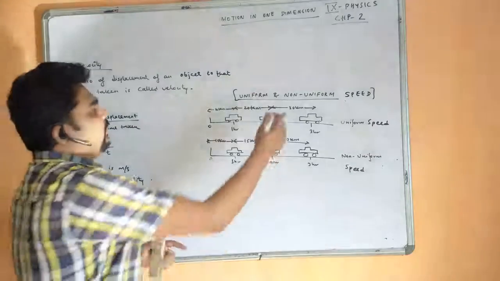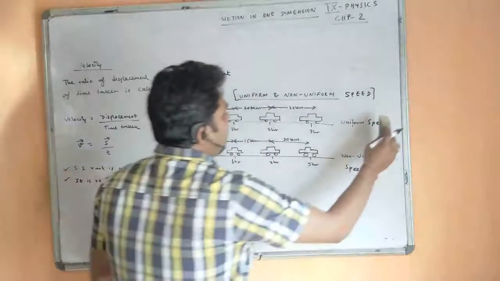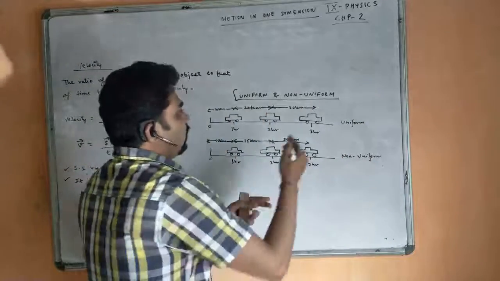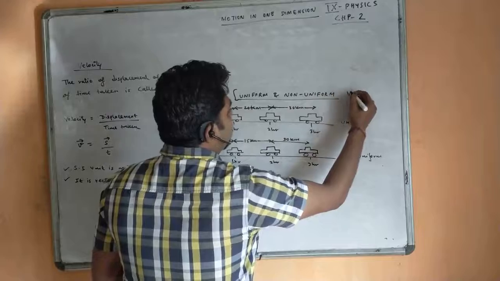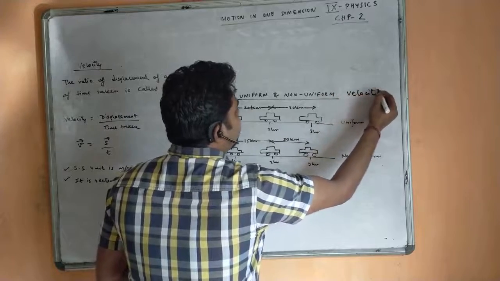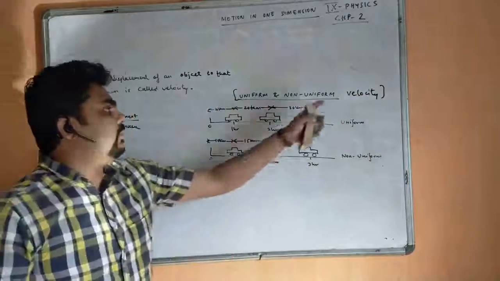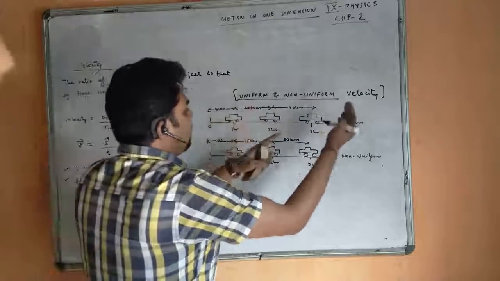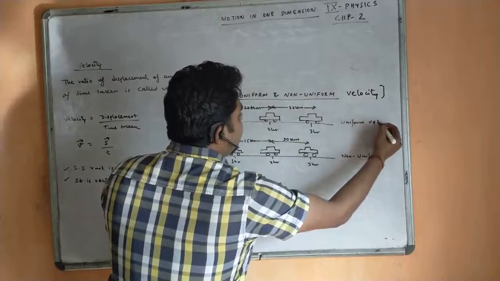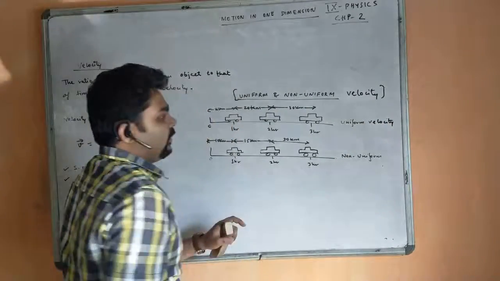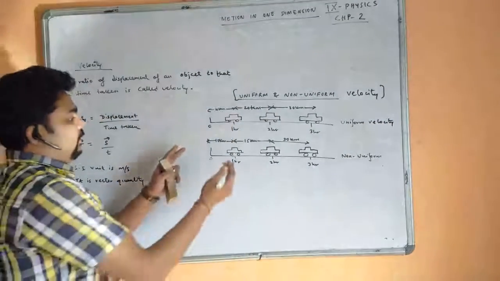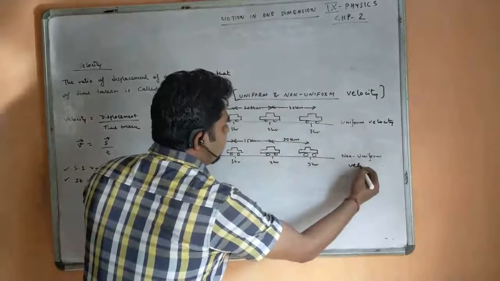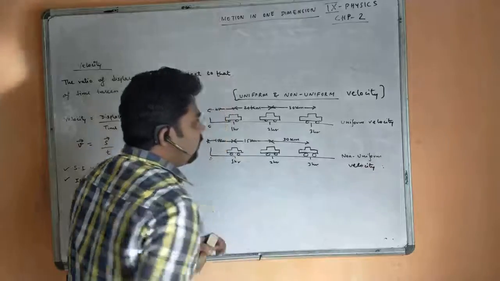Just this definition will change if you replace the word distance with displacement, then it will become velocity. Okay, so if I ask what is uniform velocity: if a body covers equal displacement in equal interval of time, that time we say it is uniform velocity. Similarly, if a body covers unequal displacement in equal interval of time, then we consider it as non-uniform velocity.